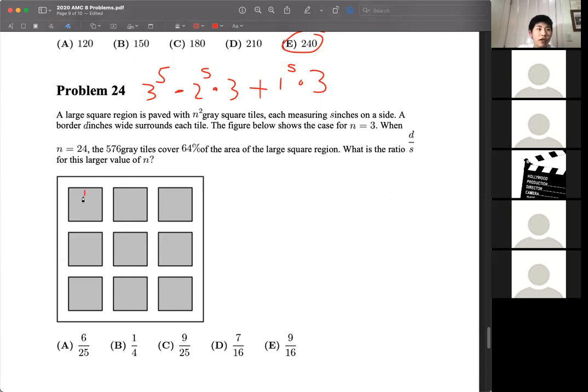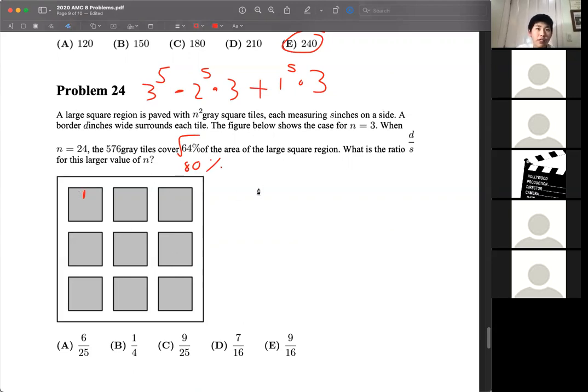So let's suppose each tile has side length 1, then if the tiles cover 64% of the area, the side lengths of the tiles cover the square root of this for just one side, and that's 80%. Let's see, 80%, because that squared gives you the 64%.